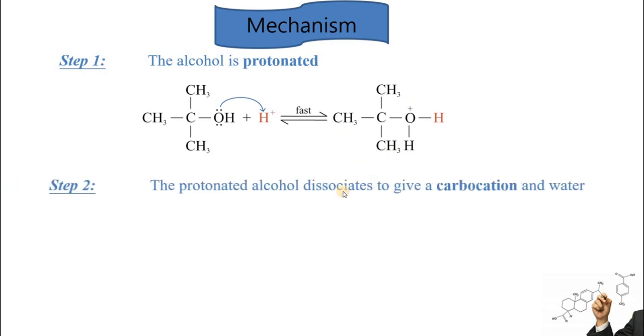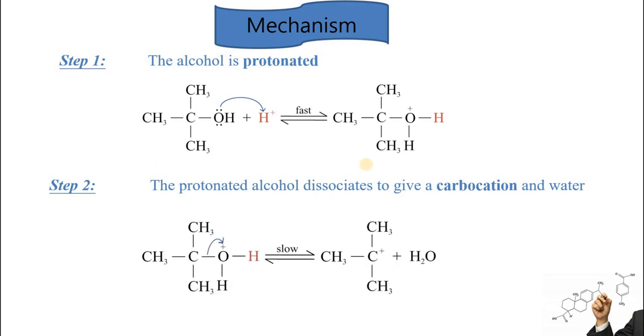This alkoxonium ion, or protonated alcohol, will dissociate in the second step to give rise to carbocation and water. Because there is a positive charge on this oxygen, it will have to balance it by breaking the bond, as it is more electronegative than carbon. So it will take the electrons of carbon, making carbon positively charged, and water will be lost. This reaction is a slow step.